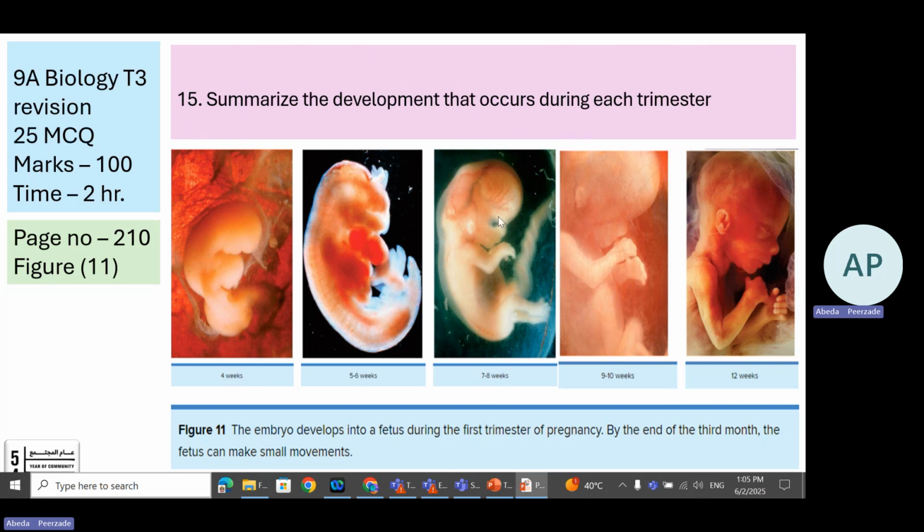Why am I saying this to you? Because it would be easy for you to identify. It will be easy for you to score the marks. At 7 to 8 weeks, you can spot the eye. At 9 to 10 weeks, you can see the bump on the head.